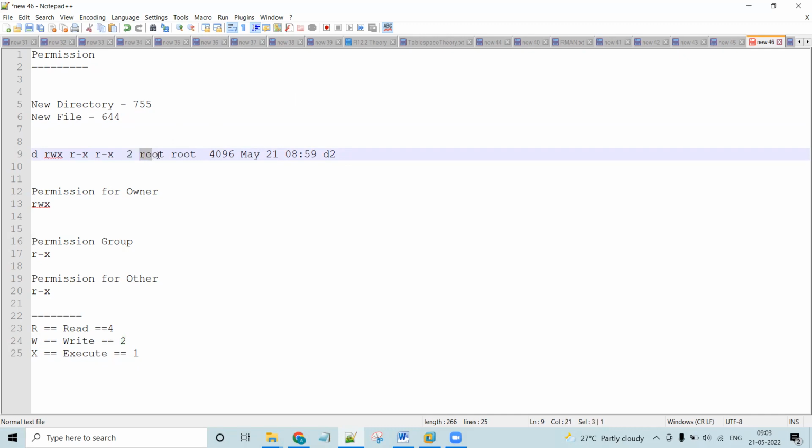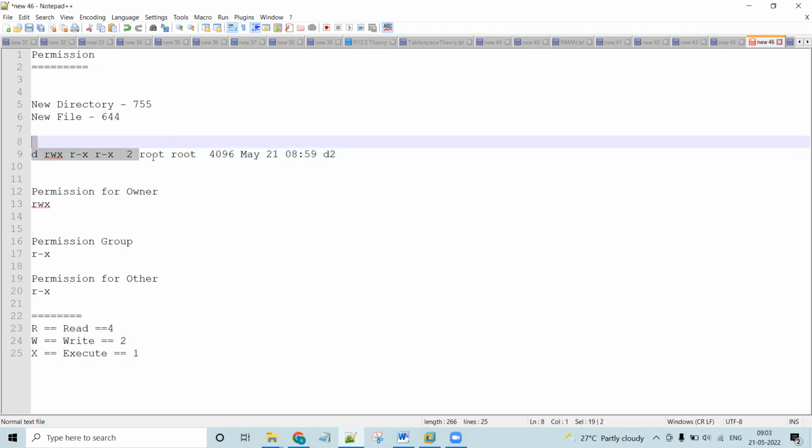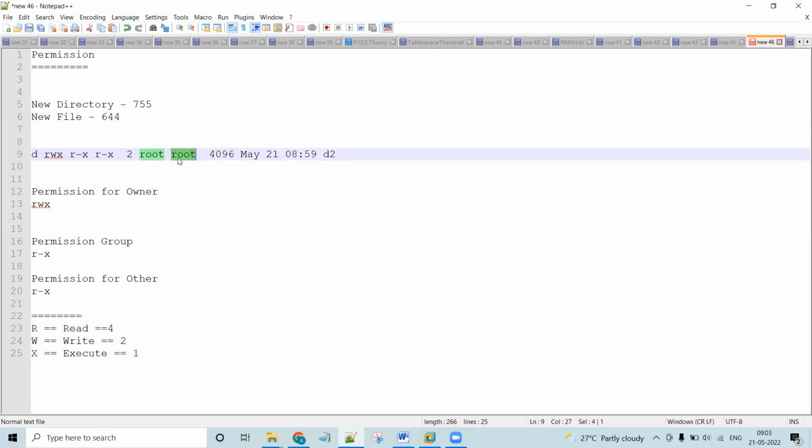So what is this root? This shows who the owner is. The next one tells which group this owner belongs to. This is the size: 4096 is the size of this d2 directory. And this is called the timestamp. Timestamp means when this directory was created, that is May 21st, 8:59 p.m. So got it. Now here, what is the permission for the owner?